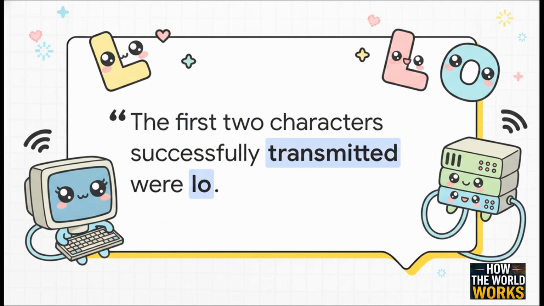Well, on October 29, 1969, a student programmer at UCLA named Charley Kline attempted to connect to the computer at the Stanford Research Institute. He typed the letter L, and the Stanford machine received it. He typed the letter O, and it was received. He typed the G for login, and boom, the entire system crashed. No way, right? So the very first word ever transmitted over what would eventually become the internet was simply LO.